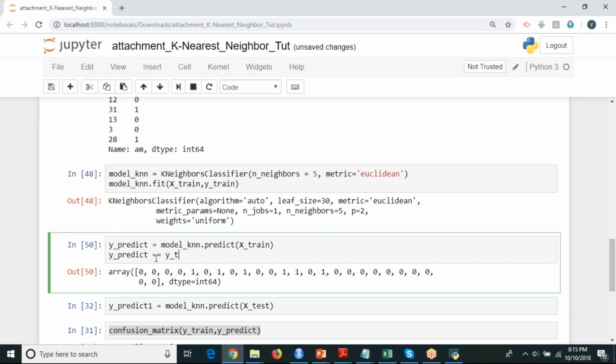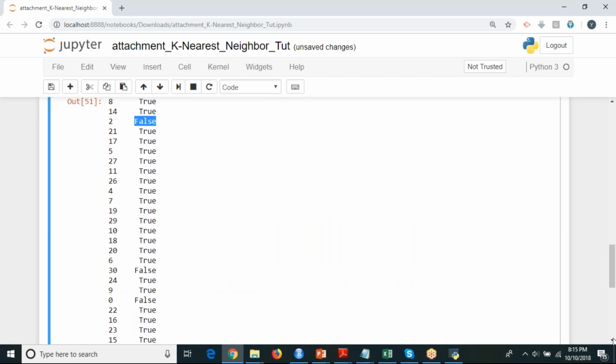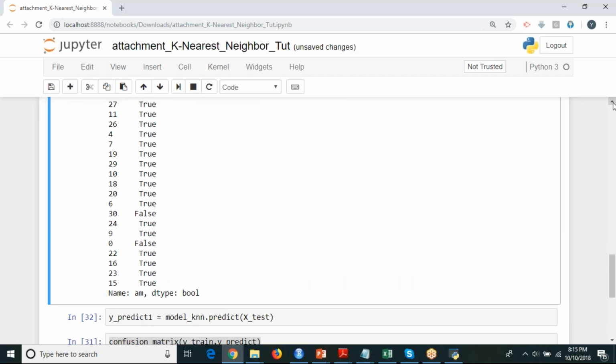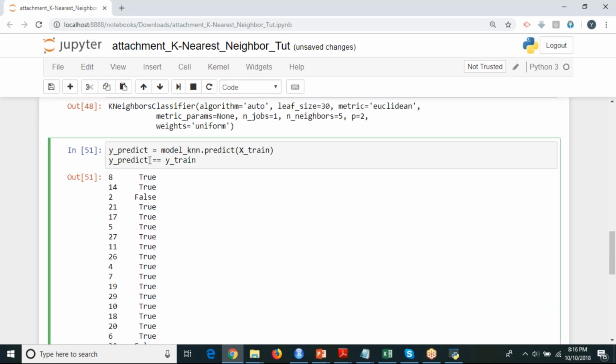So if I run this, you are going to get true. See, 1 false is there, 2 false, 3 false is there. Totally, there are 3 false out of how many records in your training data? Out of 32, 7 records is, no, Bharat, we have changed it to 20%, right? So out of 32, 7 records are your test data. The remaining is 25 records. If you want to see that, you can just use this train dot shape. See, 25 records. That's it.